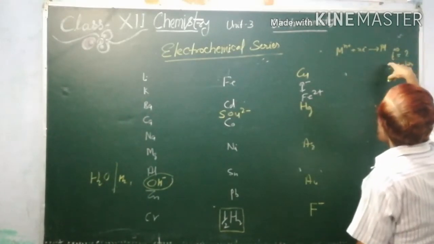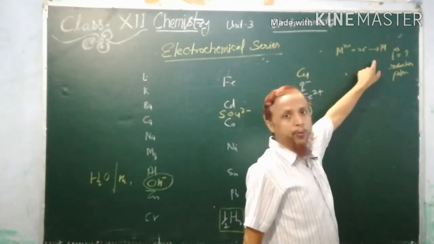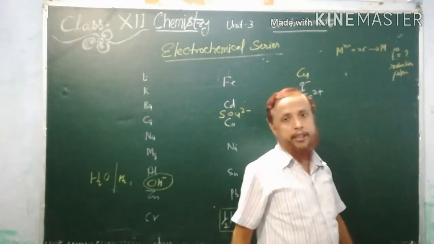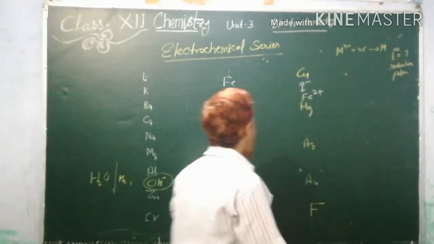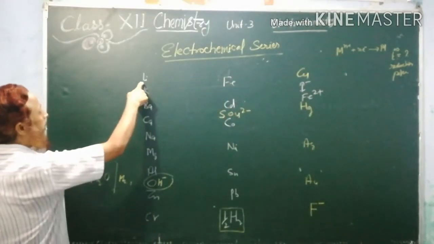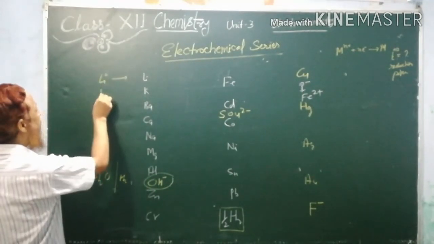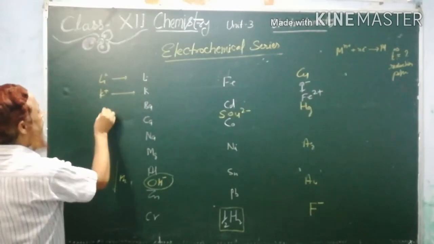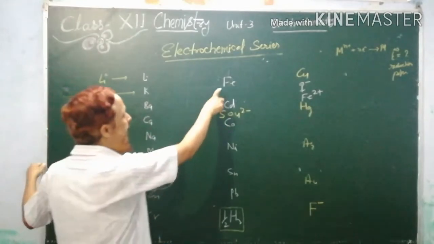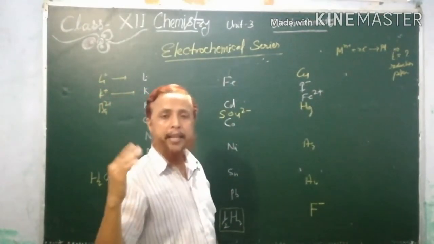So whatever E naught will be obtained here due to reduction of ions into metals, that potential is actually considered the reduction potential. So these are based on reduction potential. So if you see, lithium is obtained from lithium ion, potassium from potassium ion, barium from barium ion, and so on. Remember here, iron we have taken. So iron has two variable states, Fe2 plus and Fe3 plus.